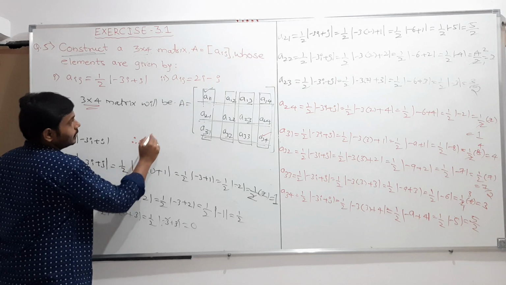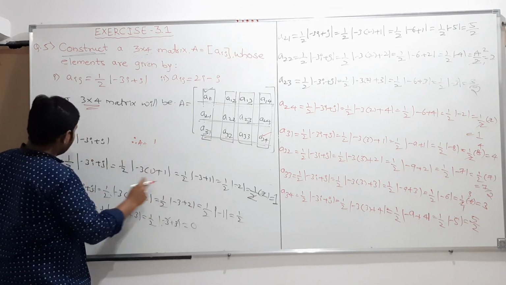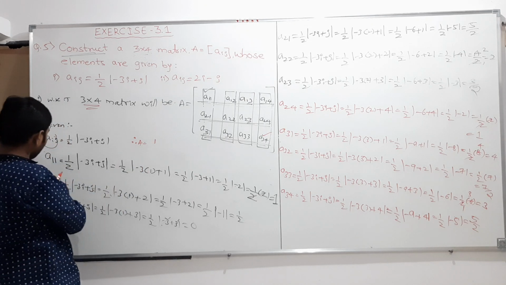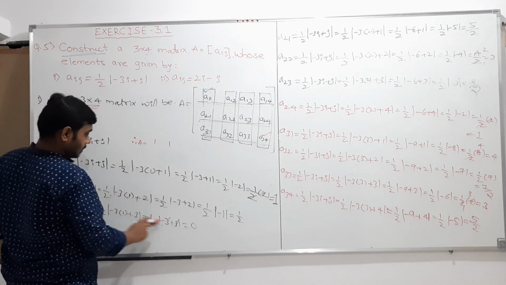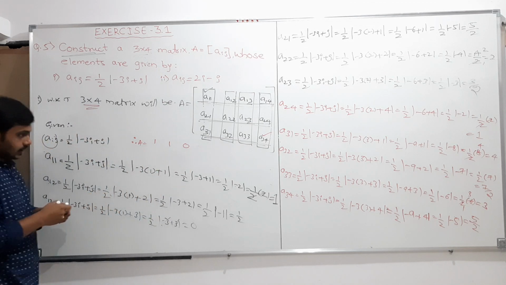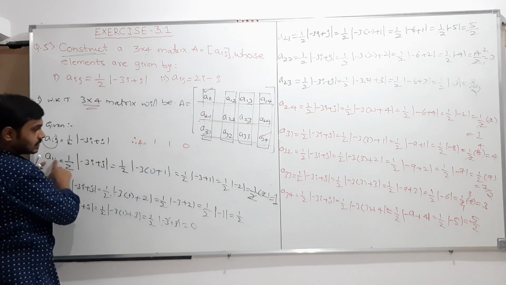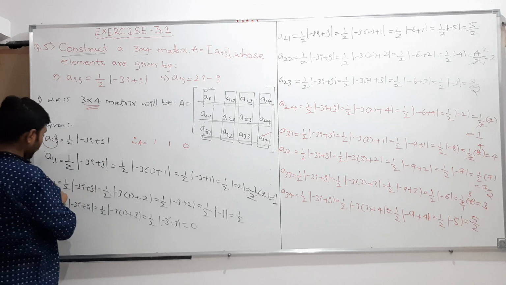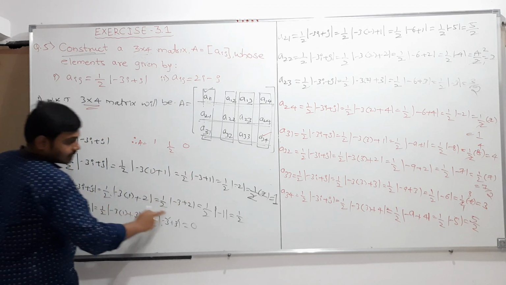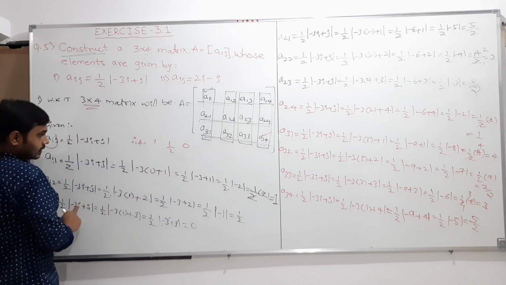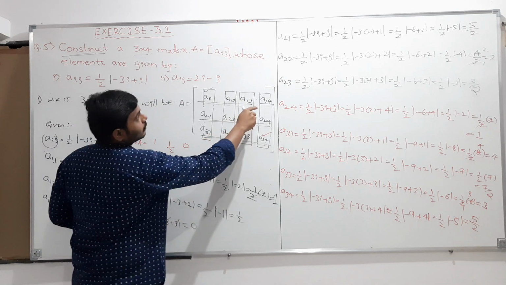Therefore, a is equal to, a11 value is 1, a12 value is, sorry, it is 1 by 2, a13 value is 0, and next a14.